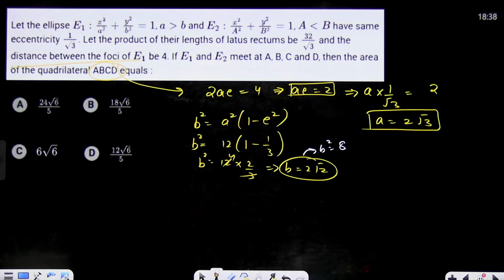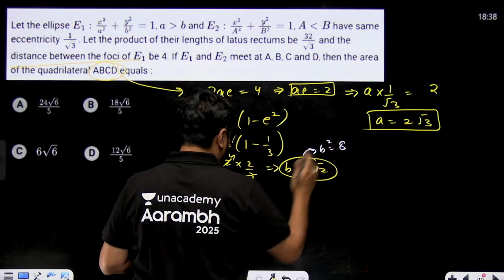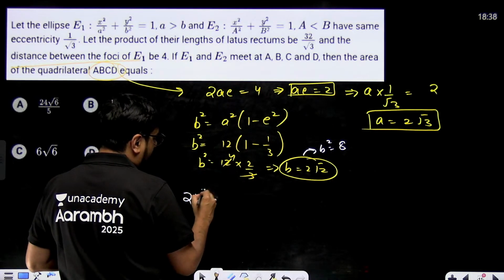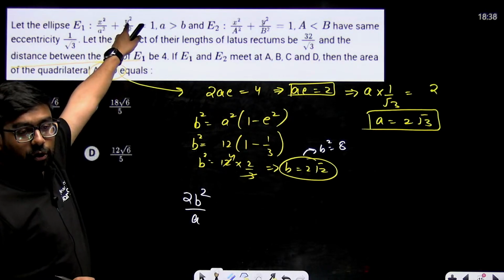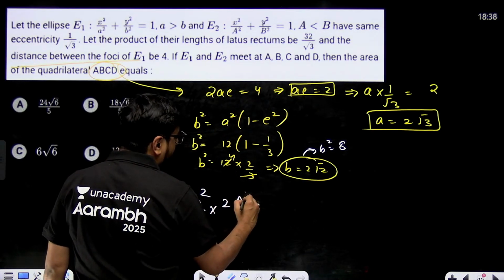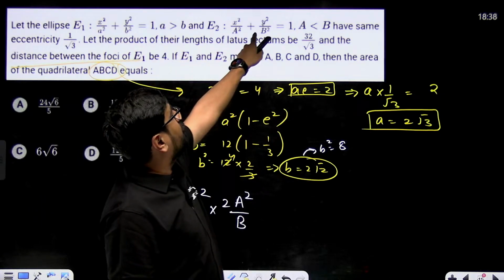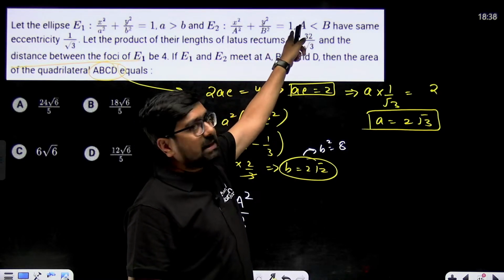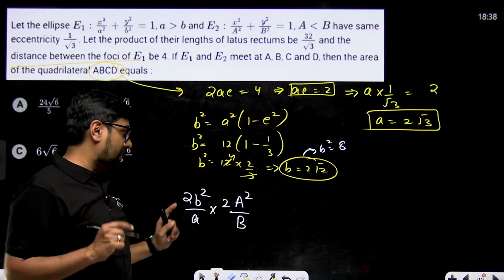Now we can use the product of the length of latus rectum. For this one we have 2B square by A as the latus rectum of this ellipse which is horizontal, right? And 2A square, capital A square by B will be the latus rectum of this particular ellipse, because here B is greater than A. This is a vertical ellipse, so the latus rectum length will become 2A square by B.